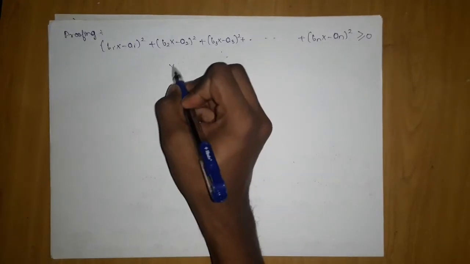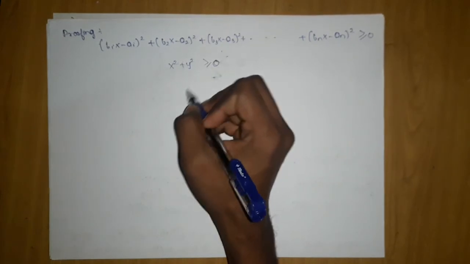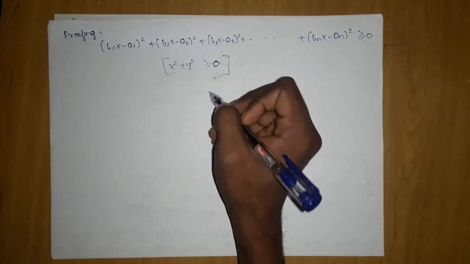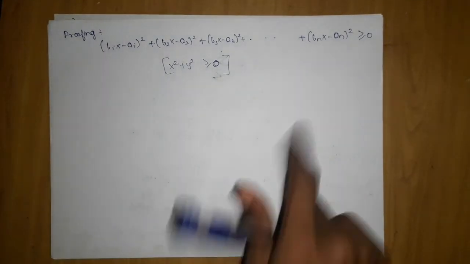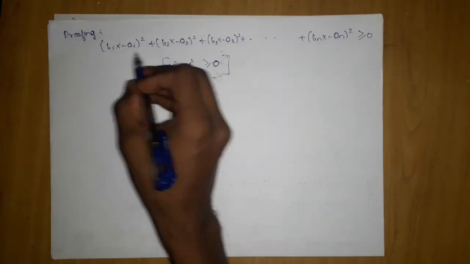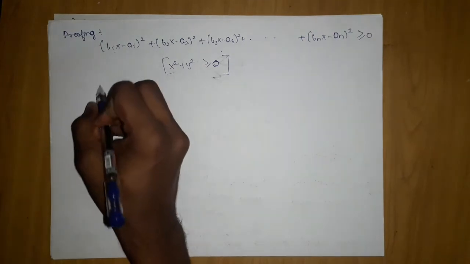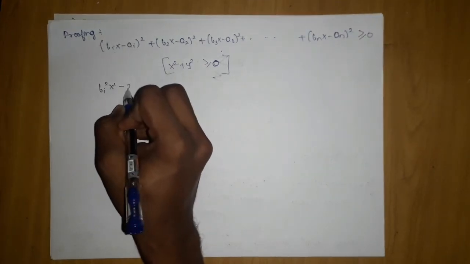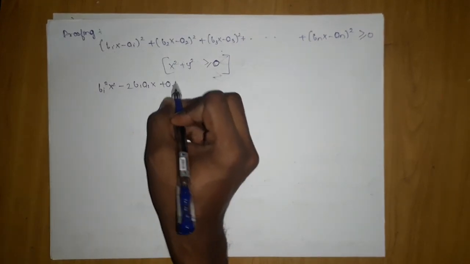You know that the sum of squares, x square plus y square, can always be greater than or equal to 0. That is the basic thing you can say about two square terms. So if that is true, then if I open this, I would have b1 square x square minus 2 b1 a1 x plus a1 square.